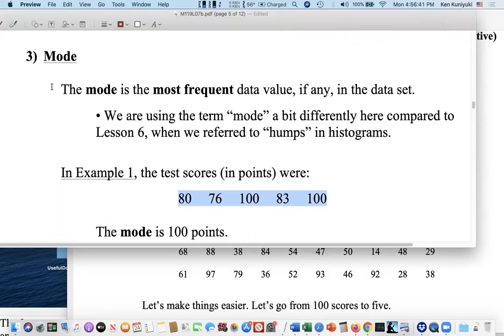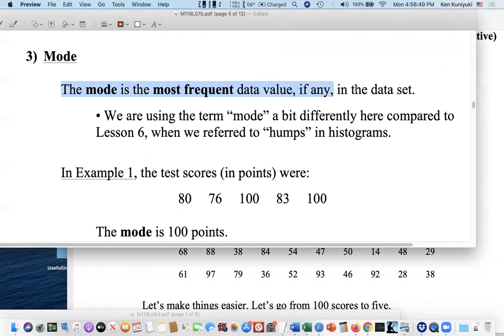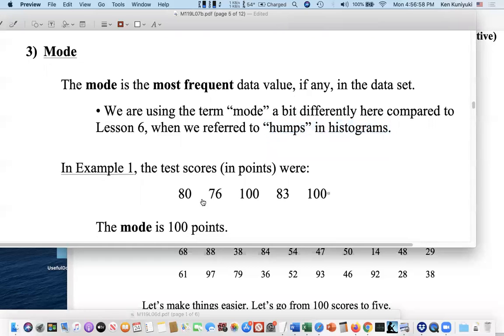The definition here is a bit more precise than what we had for histograms, but the mode is the most frequent data value, if any, in the data set. We're using this term a bit differently from the notion of humps in histograms, which is a bit more fluid. So because 100 points was the most frequently occurring data value here, it appears twice, the mode is 100 points.